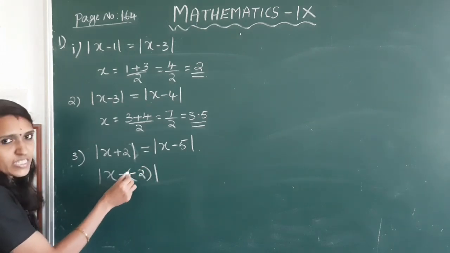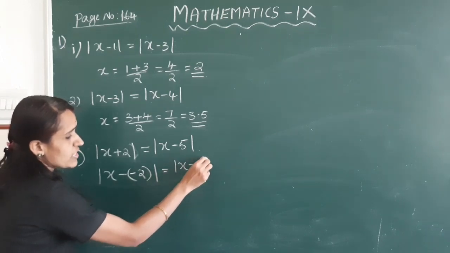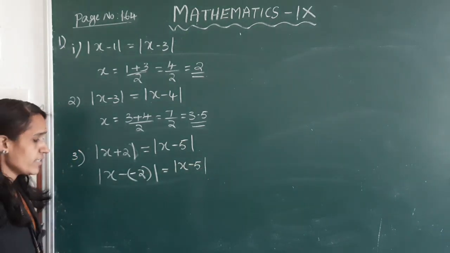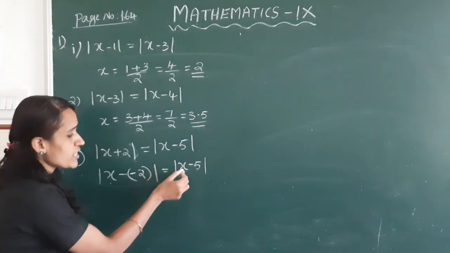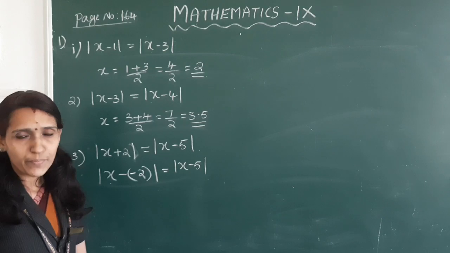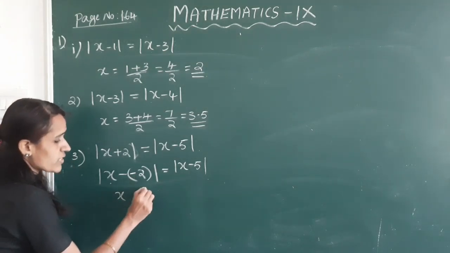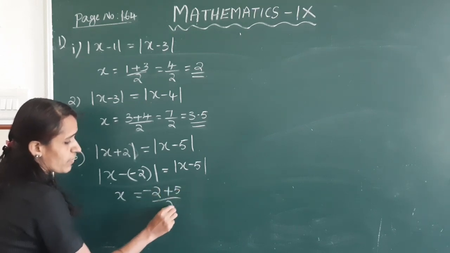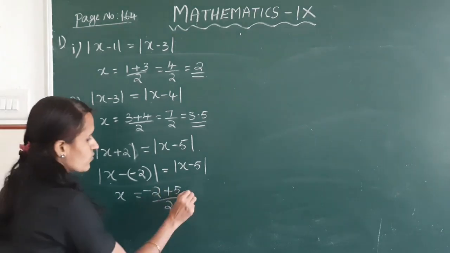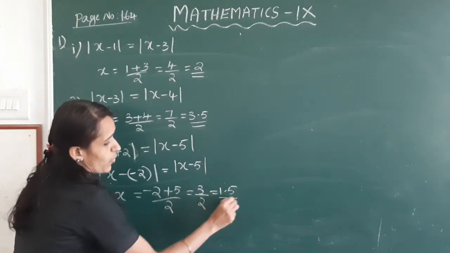Okay, |x − 2| = |x − 5|. Here, the distance between x and −2 is equal to the distance between x and 5. The position of x is the midpoint of the points −2 and 5, which is (−2 + 5)/2, equal to 3/2, which is 1.5.